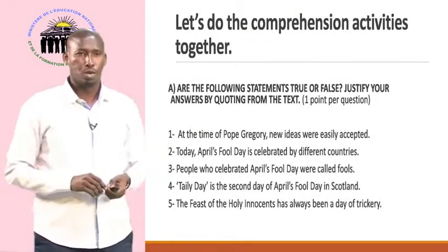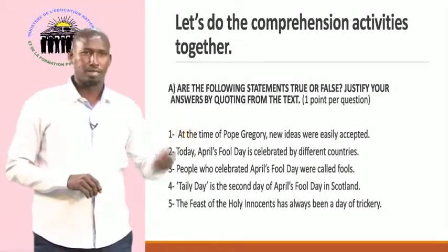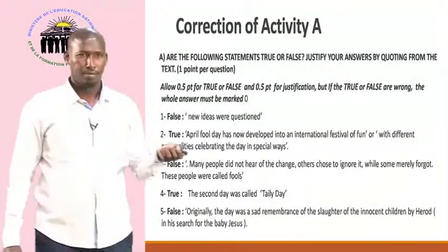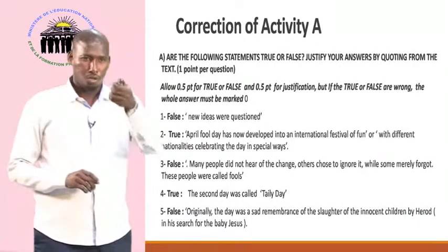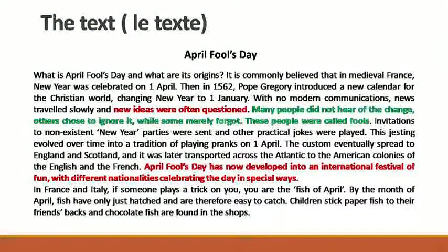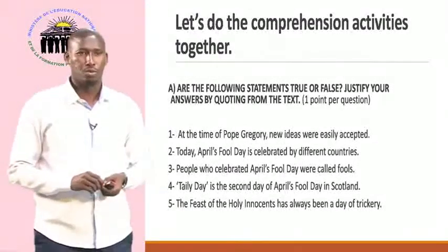So let's see the first one. We've got: at the time of Bob Gregory, new areas were easily accepted. So, referring to the text, let's check if this information is true or false according to the text. As you can see here, it's written false. And to justify this answer, we quote this information from the text, which is: new areas were questioned. It means that new areas weren't easily accepted, so the information that was given was false.